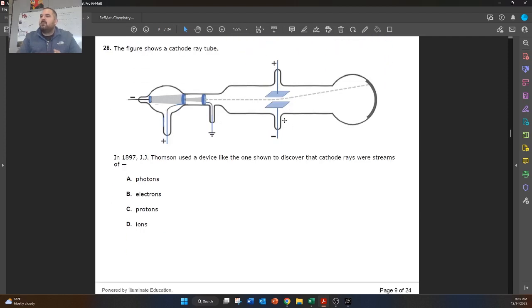All right, next one, the figure shows a cathode ray tube. This is J.J. Thomson's discovery. He used this to discover that electrons were negative. So he discovered that electrons were negative because they were attracted to the positive side. So electrons were being shot through, and he saw that they were attracted to the positive side, which told us that electrons are negatively charged. So what you want to do is associate the cathode ray tube with J.J. Thomson and electrons. So those 3 go together.